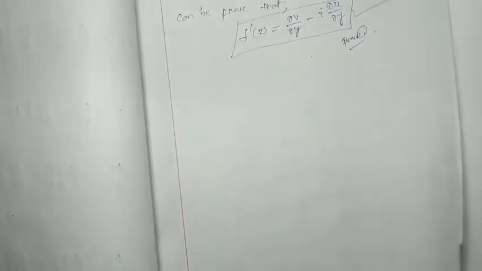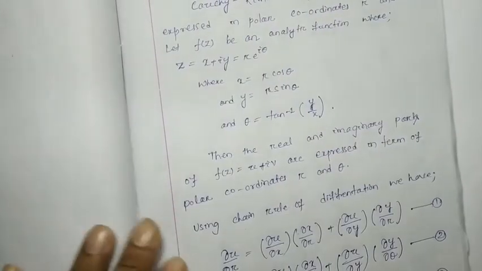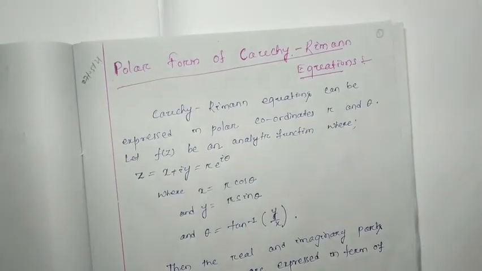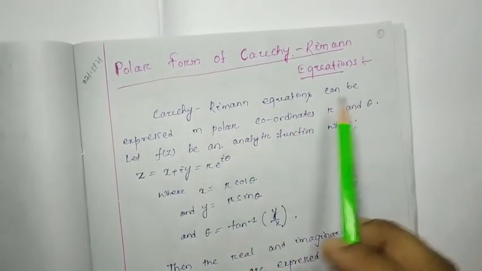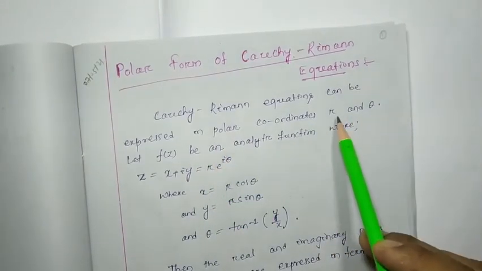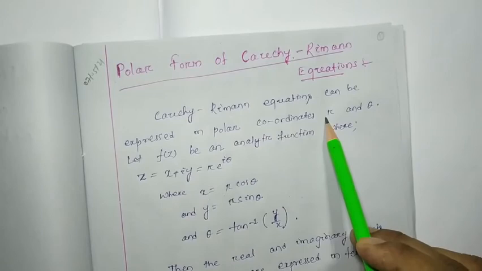Next we have to go for the polar form of the Cauchy-Riemann equations. The Cauchy-Riemann equations can be expressed in polar coordinates, that is r, theta.